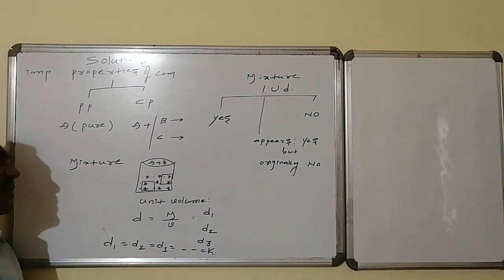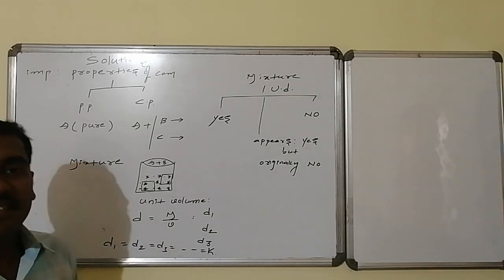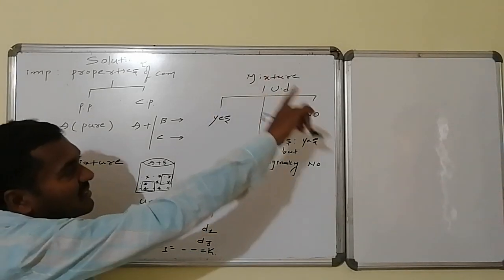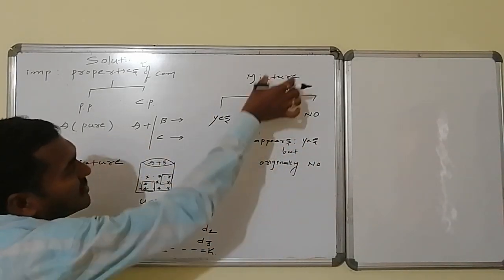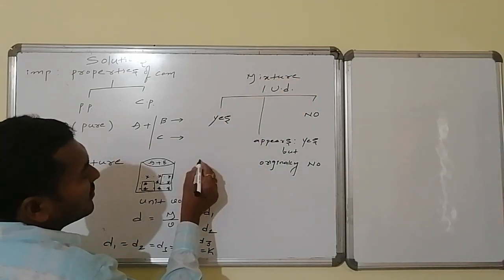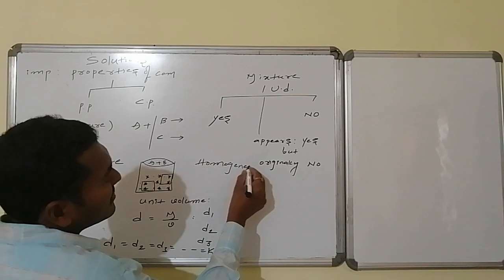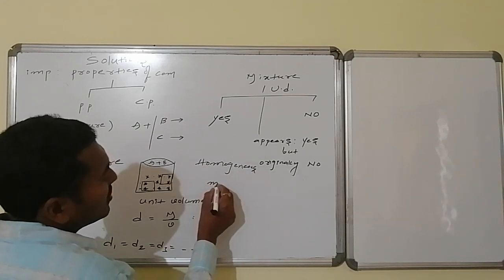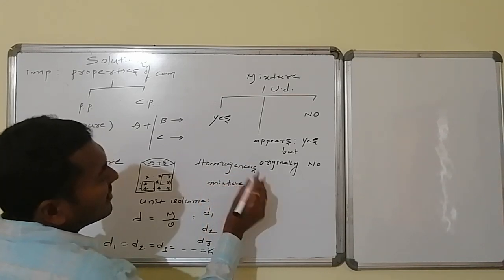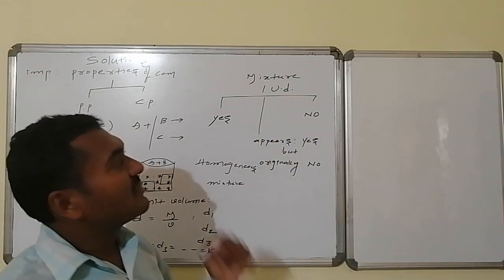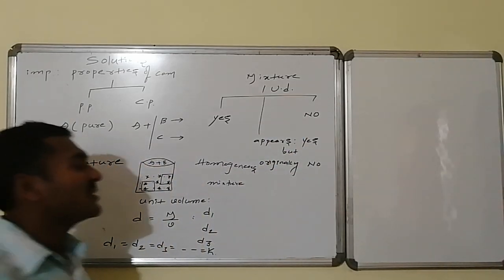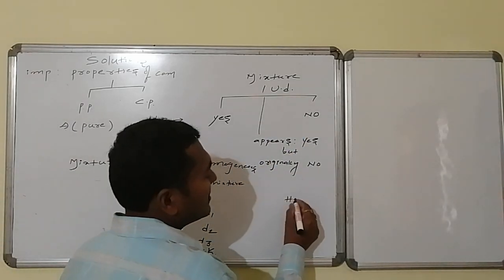Thus, on the basis of uniform density as reference, these mixtures are categorized. Those mixtures which maintain uniform density are said to be homogeneous mixtures. Those mixtures which do not maintain any uniform density are said to be heterogeneous mixtures.